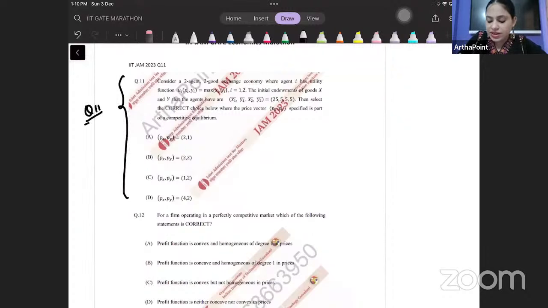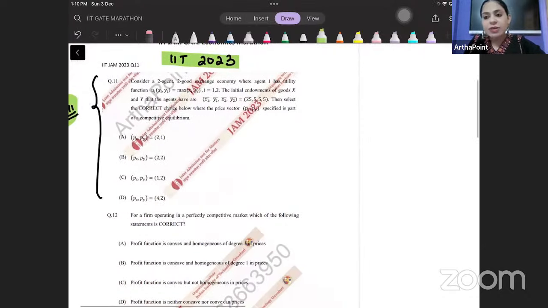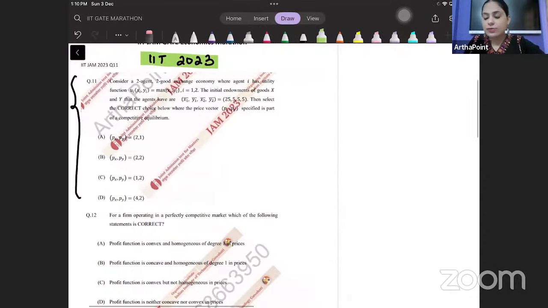This is question number 11. This is the IIT 2023, latest IIT question number 11. Let's read this out. Everybody will try to do it with me. सबको पहले खुद से ये क्वेश्चन करना है, then I will be attempting it.